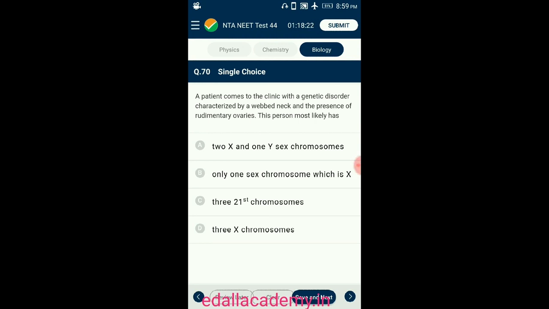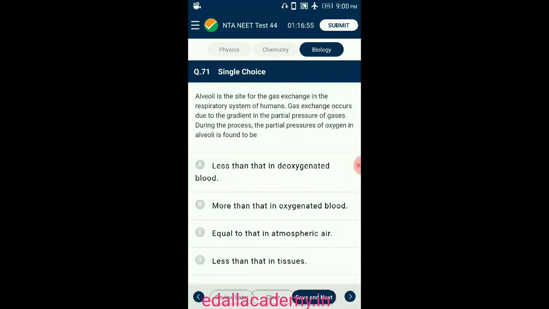They have a short neck with webbed appearance, low hairline at the back of the neck, low set ears, and hands and feet that are swollen or puffy at birth. So the answer for this question is option B, which is X.